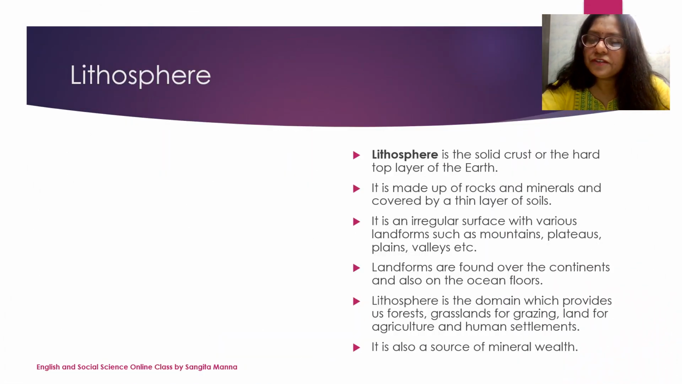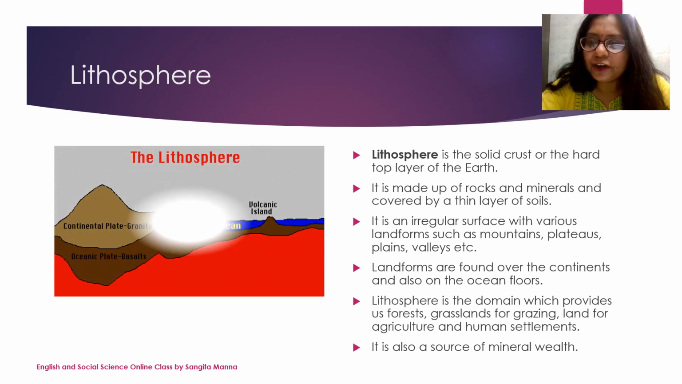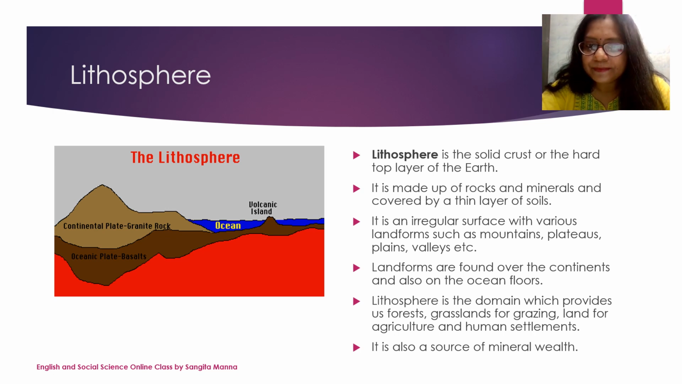Lithosphere. What is lithosphere? Lithosphere is the solid crust or the hard top layer of the earth. It is made up of rocks and minerals and covered by a thin layer of soil. It is an irregular surface with various landforms such as mountains, plateaus, plains, valleys, etc. Landforms are found over the continents and also on the ocean floors. Lithosphere is a domain which provides us forests, grasslands for grazing, land for agriculture and human settlements. It is also a source of mineral wealth.